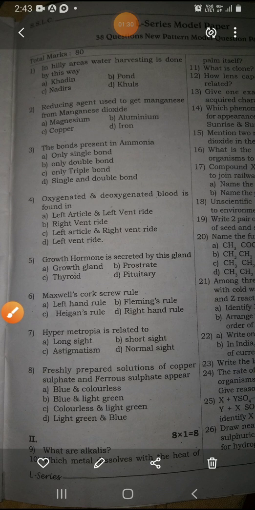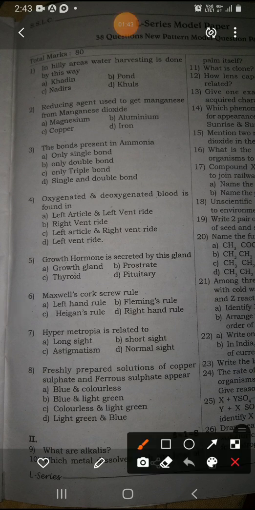Children, the next question is: the reducing agent used to get manganese from manganese dioxide is? Option A is magnesium, option B aluminium, option C copper, option D iron. So yes, children, the right answer is aluminium.